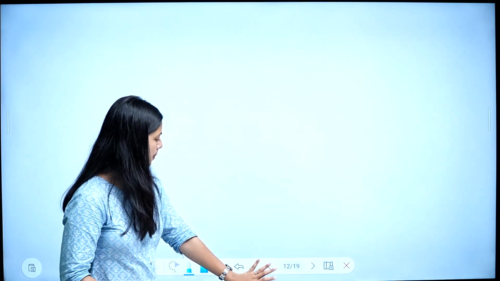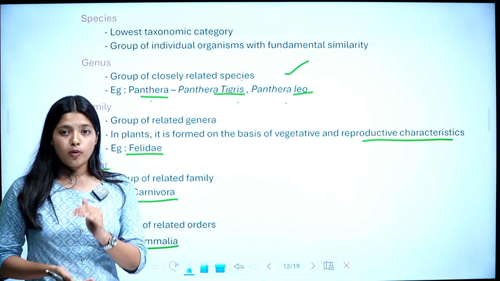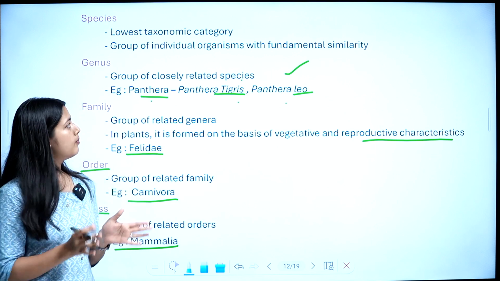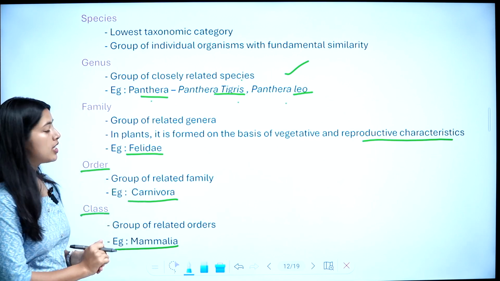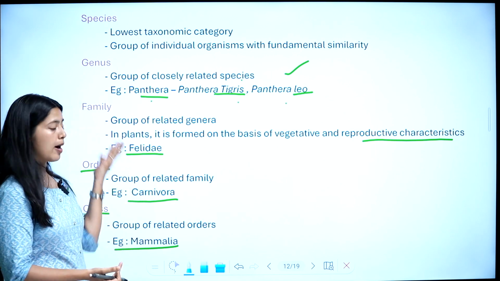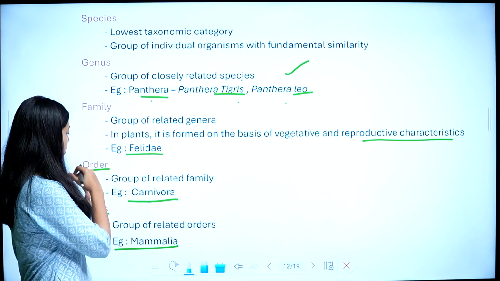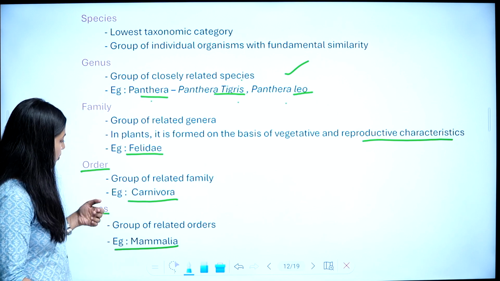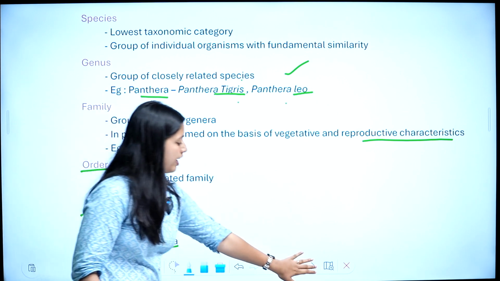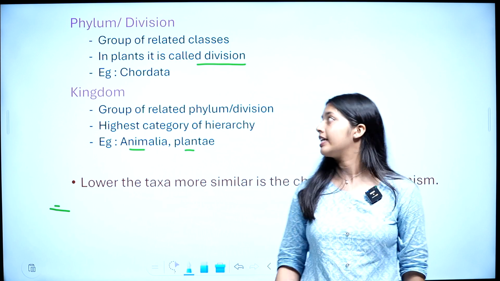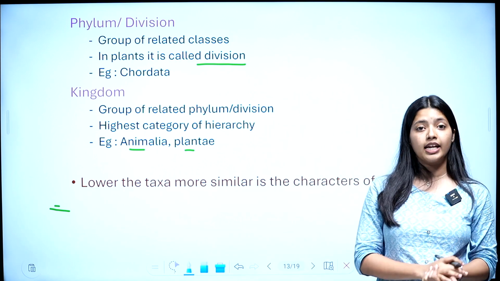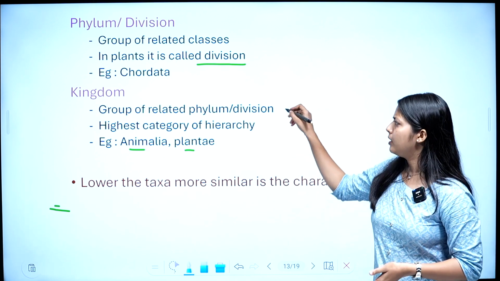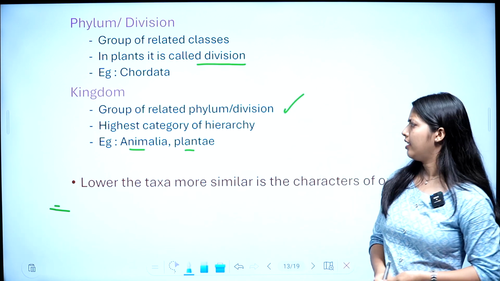So once again, species is the lowest taxonomical category, a group of individual organisms with fundamentally the same features, fundamental similarity. Genus, a group of closely related species. Family, a group of closely related genera. Order, a group of closely related families. Class, a group of closely related orders. Phylum or division, a group of closely related classes. And kingdom, a group of closely related phyla or divisions. I hope the definitions are easy.